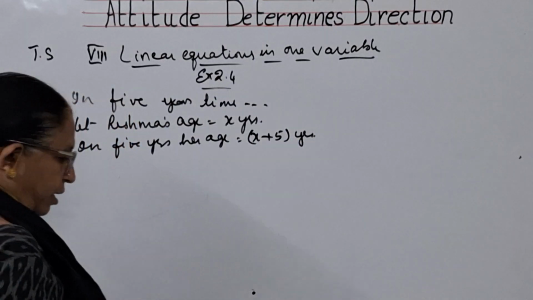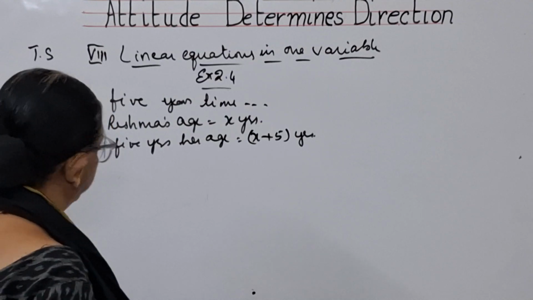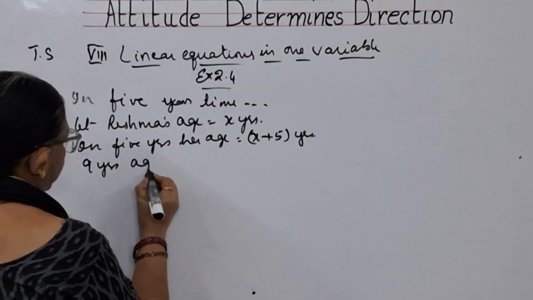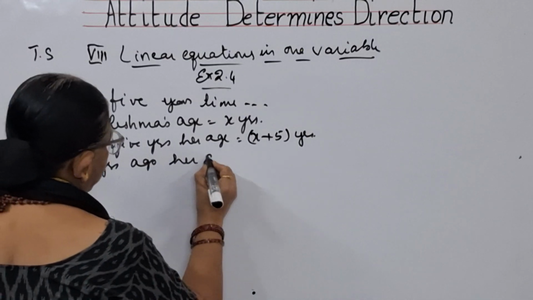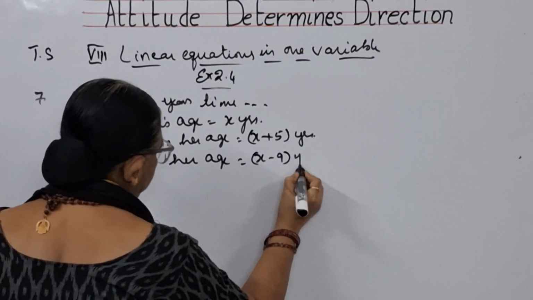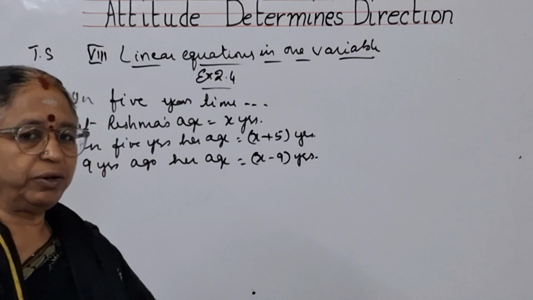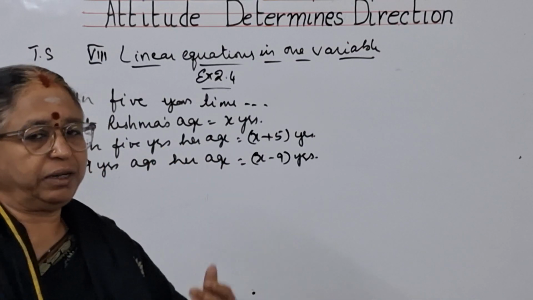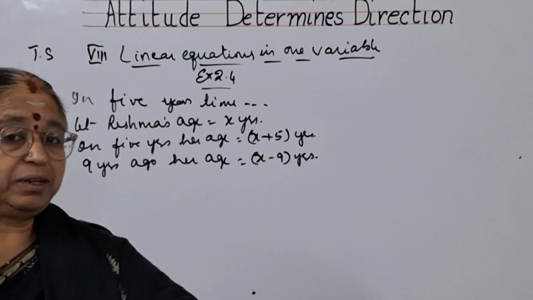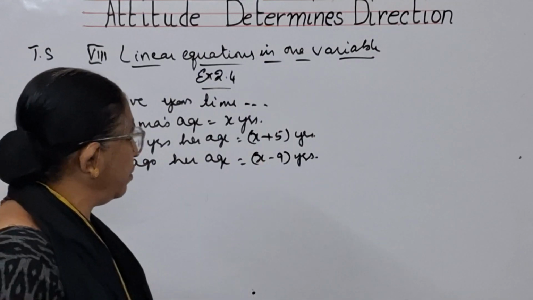And what are they saying? 9 years ago. So 9 years ago, her age will be x minus 9 years. Ago means before, no children. So from now, your age 9 years back means your age should be subtracted by 9. And from now, 5 years after means you have to add 5. The same thing I have done.